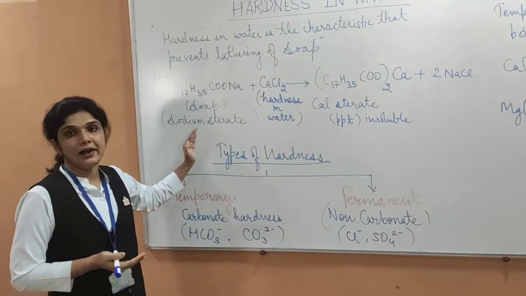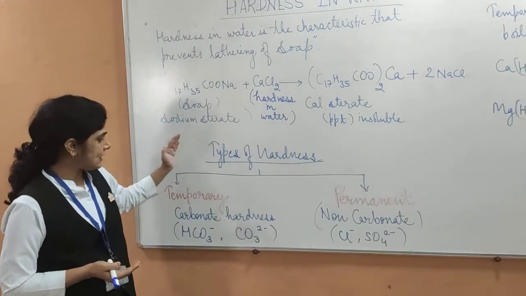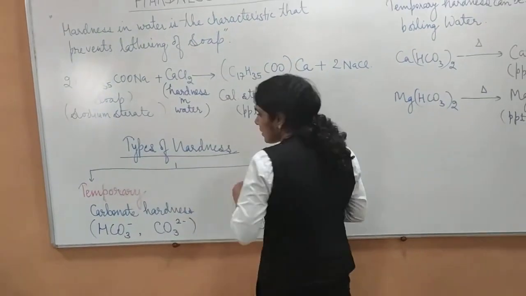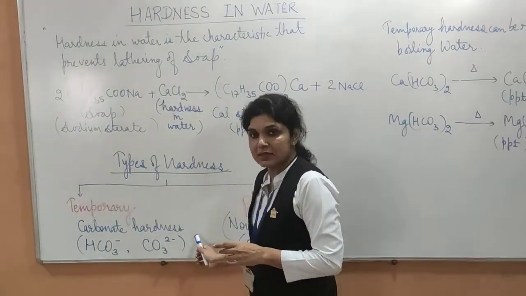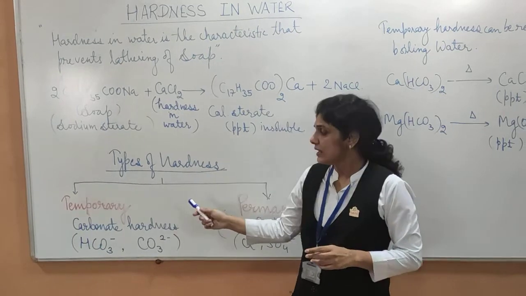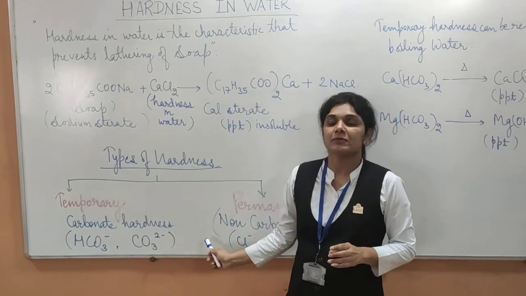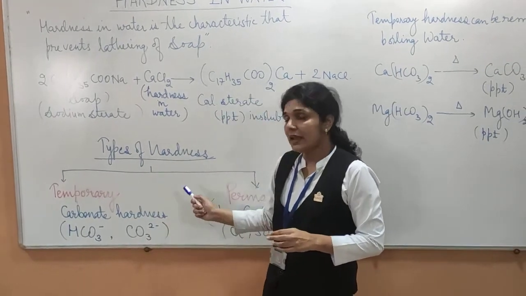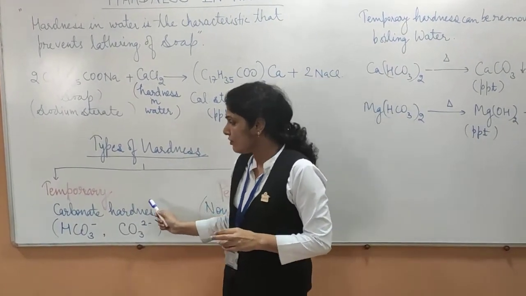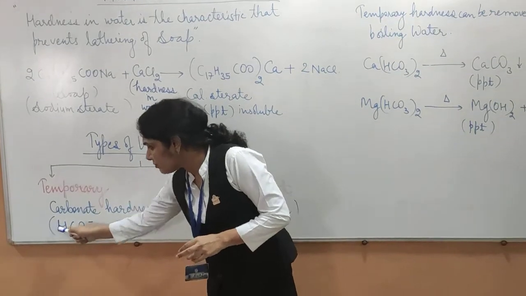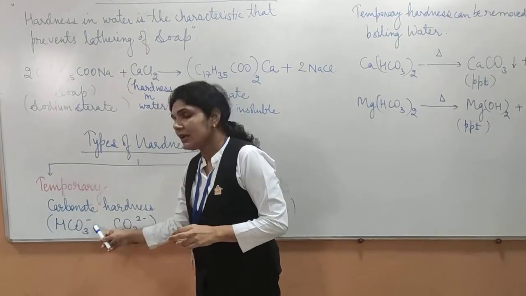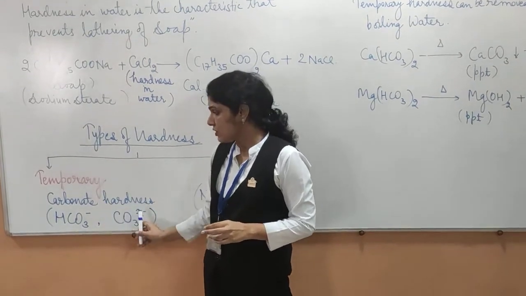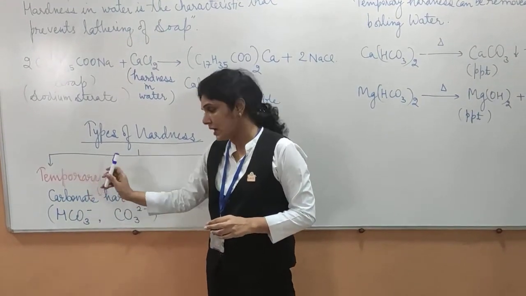Now we'll talk about hardness. We have classified the hardness into two types: temporary hardness and permanent hardness. Now what is temporary hardness? It is also known as carbonate hardness, and it is due to the presence of the salts calcium bicarbonate, magnesium bicarbonate, and iron carbonate. These are the salts responsible for temporary hardness.